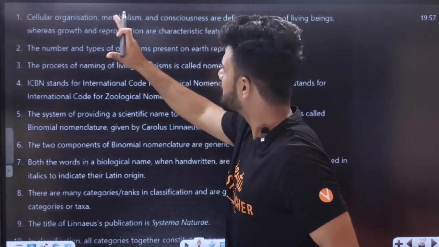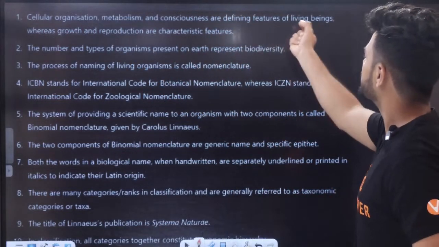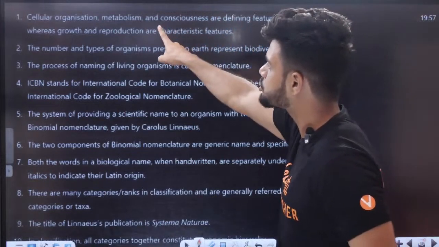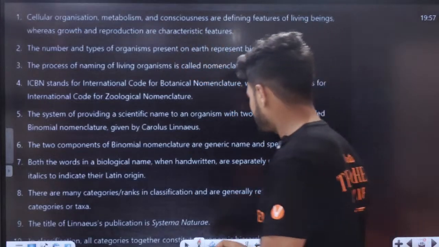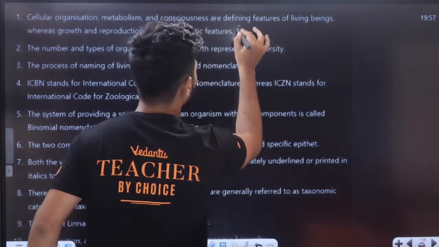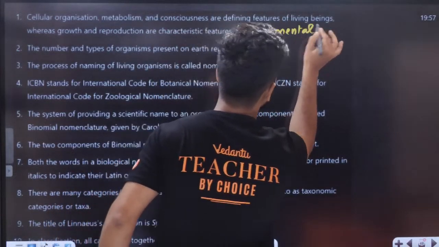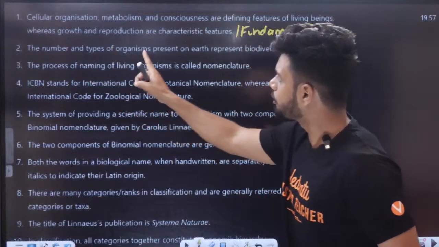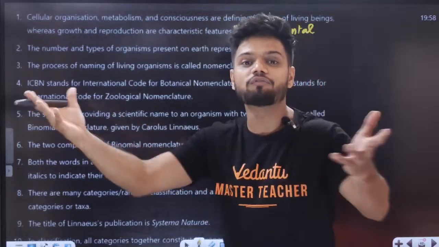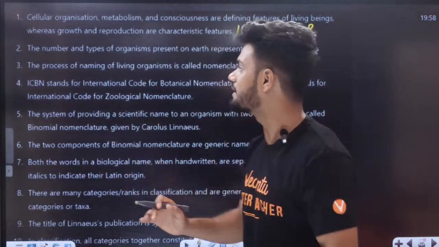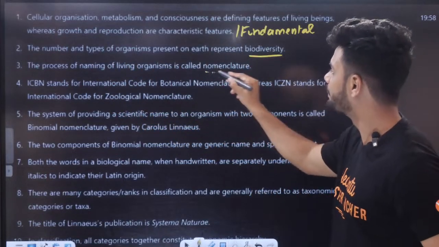Cellular organization, metabolism, and consciousness are defining features of living beings. Why? Because there is no exception here. Whereas growth and reproduction are also called your fundamental characters. The number and types of organisms present on Earth represents biodiversity, that is, variety of organisms on Earth is called biodiversity. The process of naming of living organisms is called nomenclature.